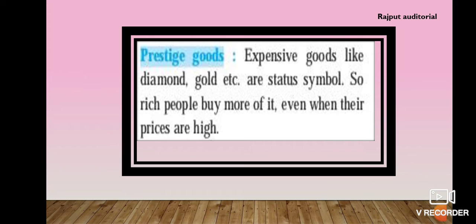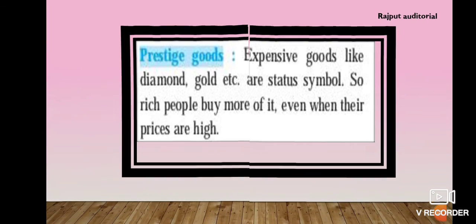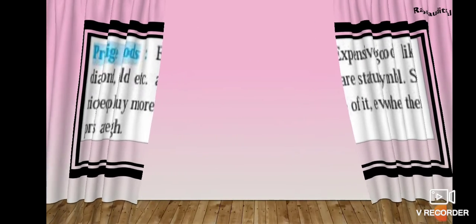So the demand rises even at a higher price. This is an exception to the law of demand. Because of this, the demand curve moves in the upward direction, which is exceptional to the law of demand. So let's move towards the next point, which is